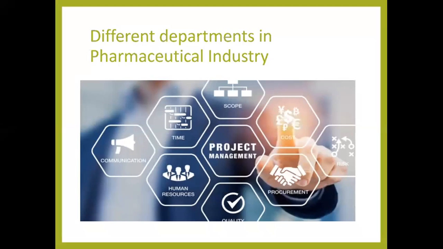Like this, cost of study, financial report, and communication between R&D and regulatory affairs also. And they study the scope of the project after it goes to market. Once the project is transferred to the market, they study that.